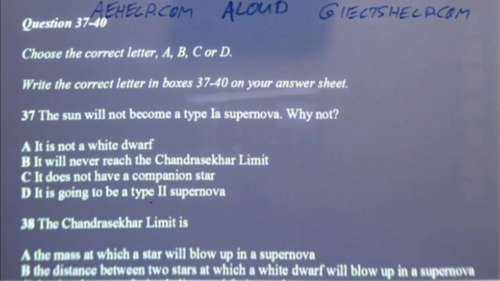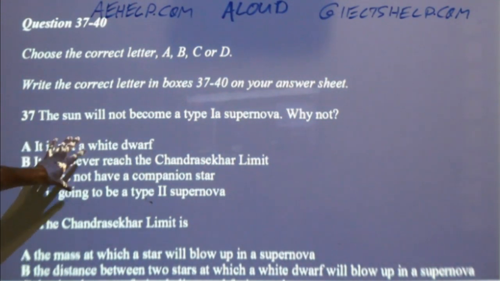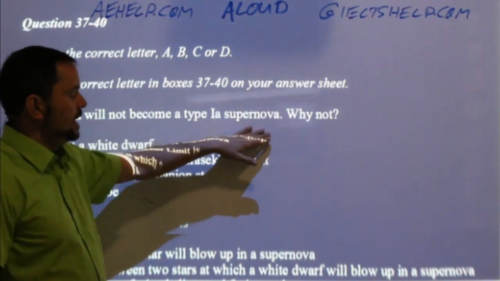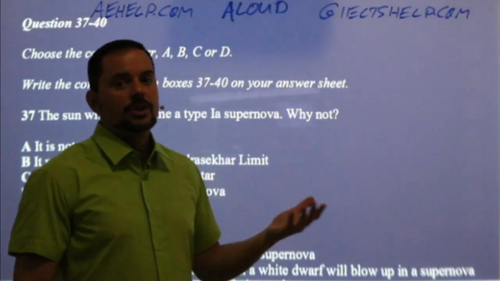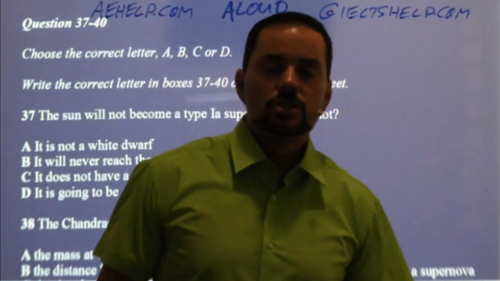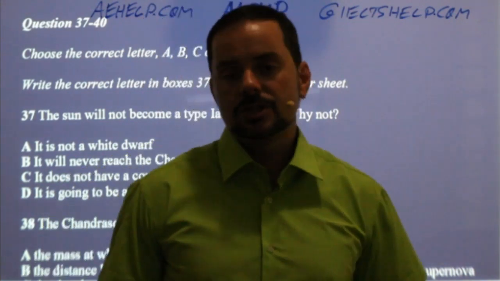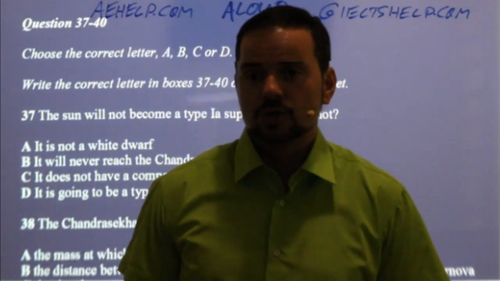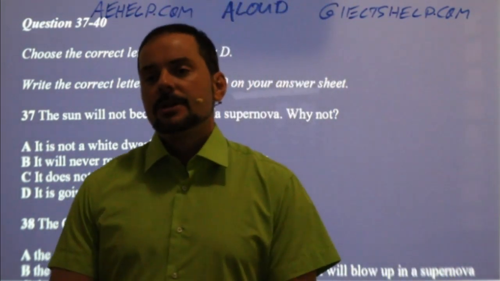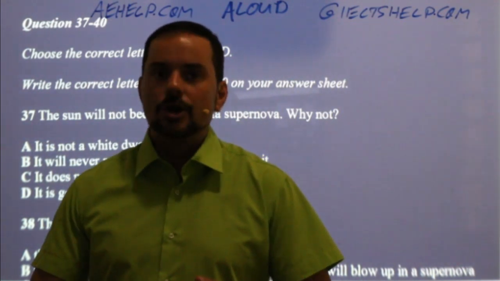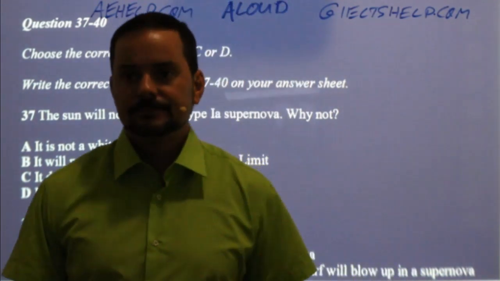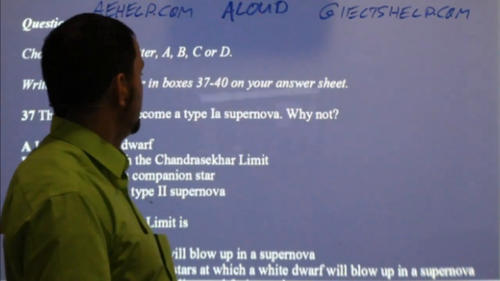Multiple choice, always try to finish on your own and then find the answer. Don't just search in the answers. So the sun will not become a type 1a supernova. Why not? Why will the sun not become a type 1a supernova? Don't search in the answers. Think about the answer. Hopefully you visualize this in the passage when you were reading. All right? So why? Why will the sun not be a supernova? Type 1a supernova.